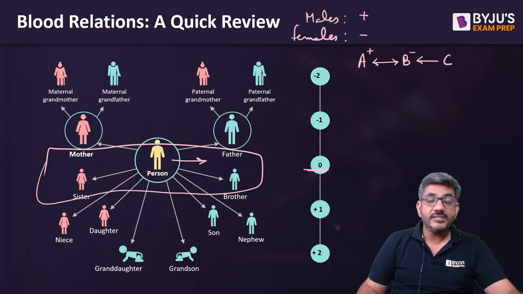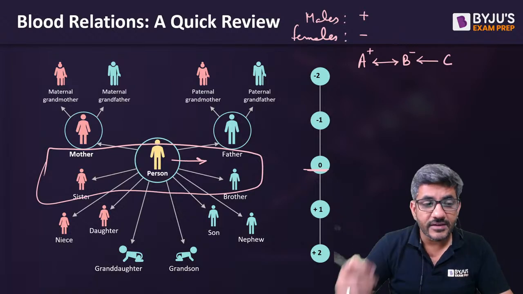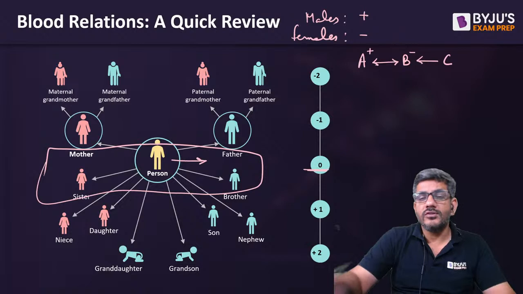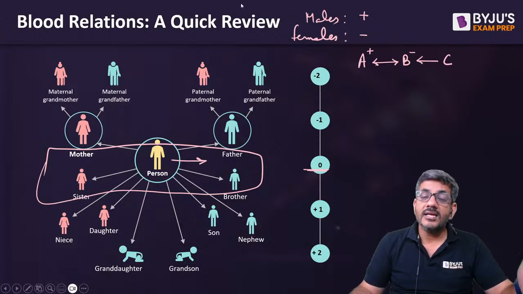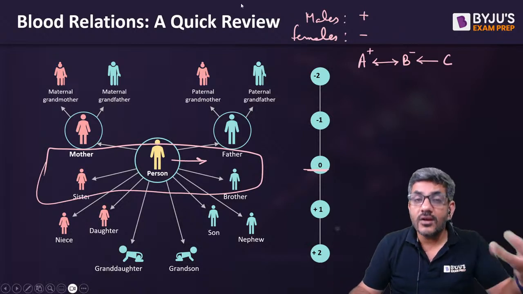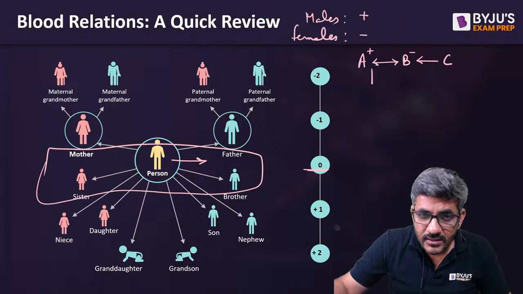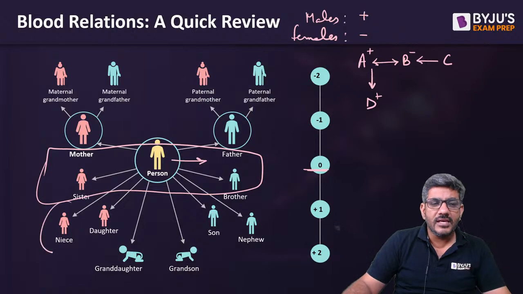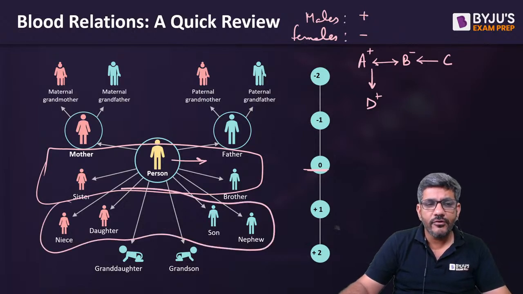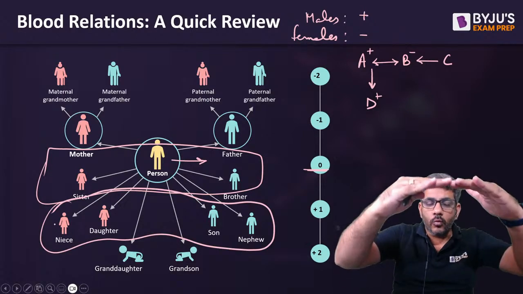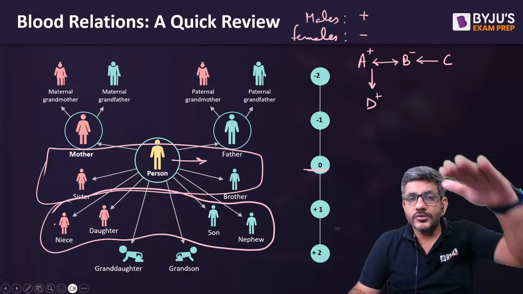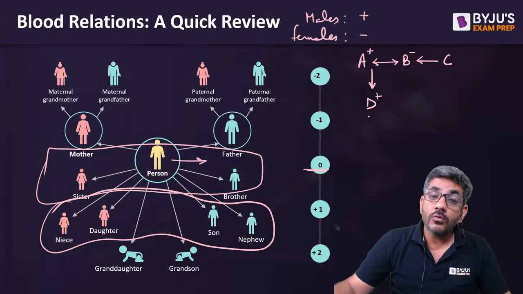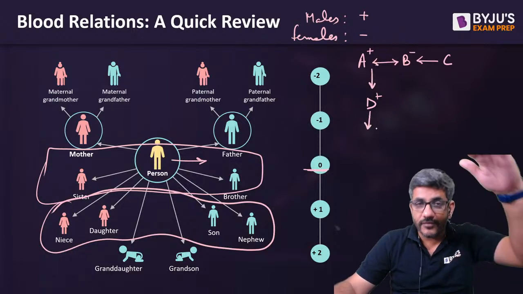What about C? C is a male or a female? Of course we can't say from here. C male है या female है, आप इस बात से तो नहीं पता लगा पाओगे. So I would just write like this. Then I said D is the son of A and B. So I'll go in the lower generation now, that D is the son of A and B. So when you have this niece, daughter, son, nephew, they all would lie in one generation below the person. So I would write an arrow downwards then, right? और अगर उनका भी कोई बेटा या बेटी है, that would further go below them.